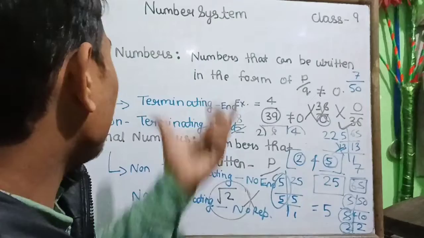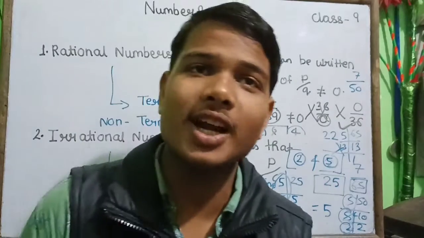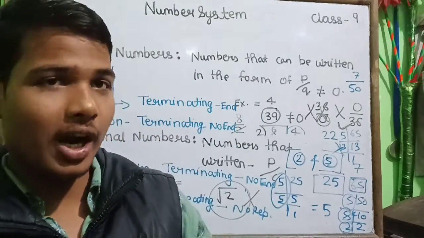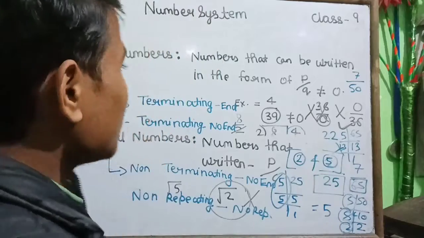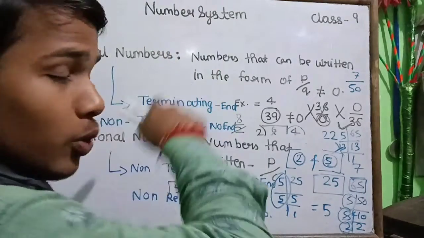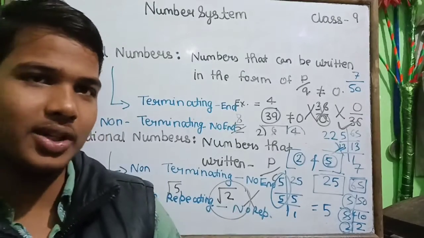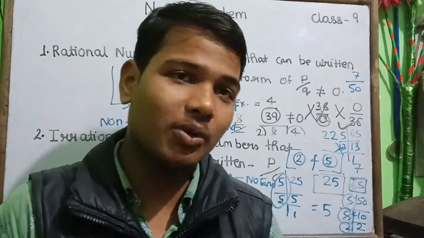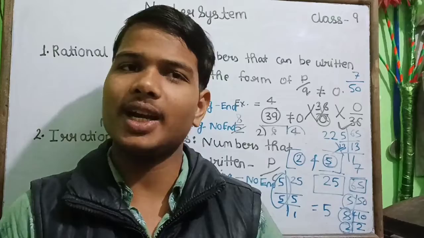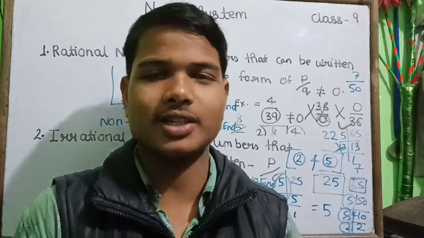So I hope you learned what rational numbers and irrational numbers are. And one thing I want to tell you is that these both numbers together, rational and irrational, are called real numbers. So we will continue with these real numbers and go through the exercise in the next lecture.